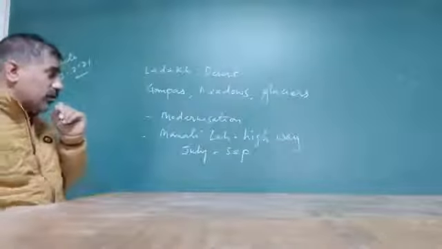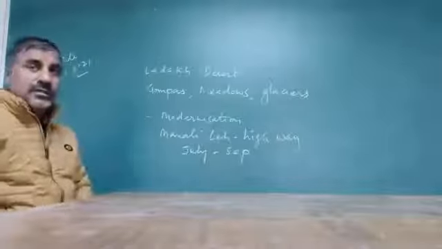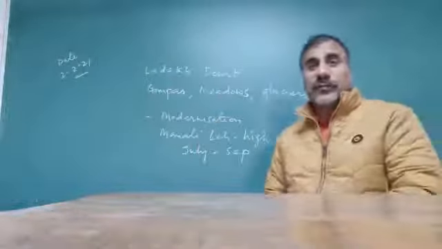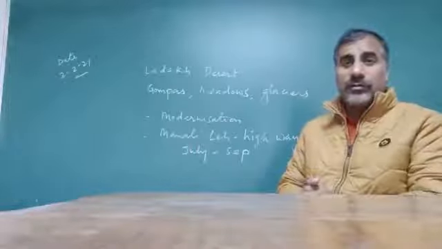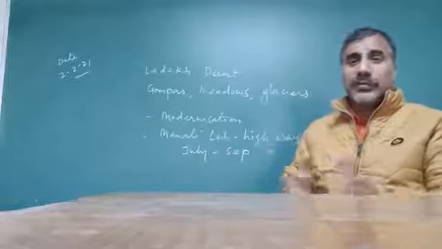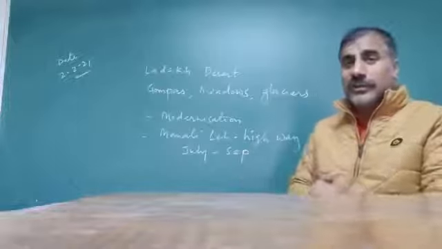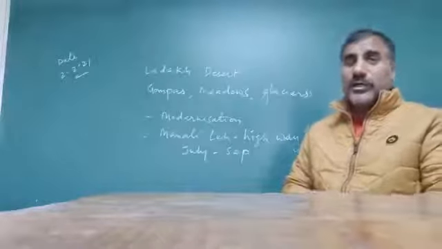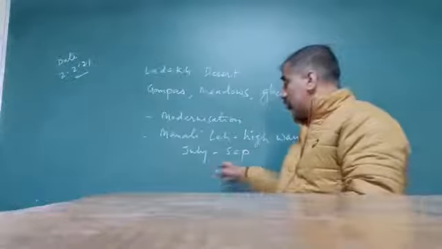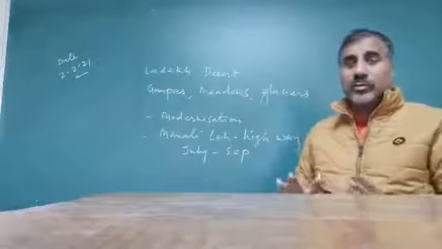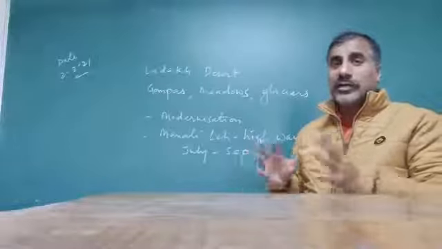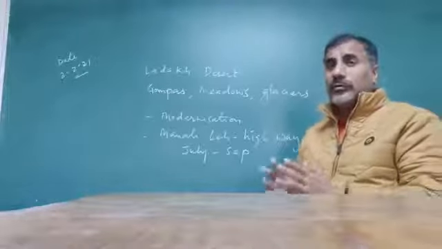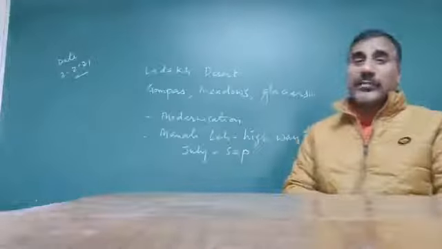Okay dear, now we are going to discuss the Ladakh desert. In the Ladakh desert, dear, we have seen different types of diversity found. Mostly in the Ladakh desert, people are living from the Buddhist and Muslim religions, and this place is famous for tourists. Tourism is open from July to September, because most of the road highways are covered by snow, and they open only from July to September.